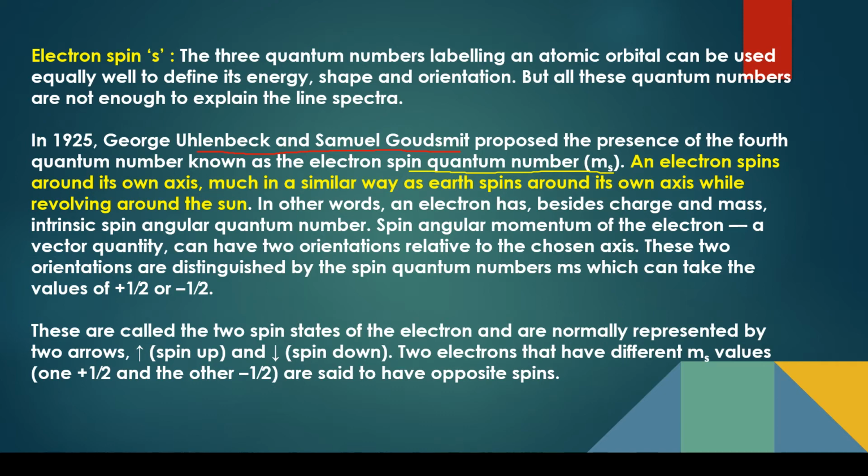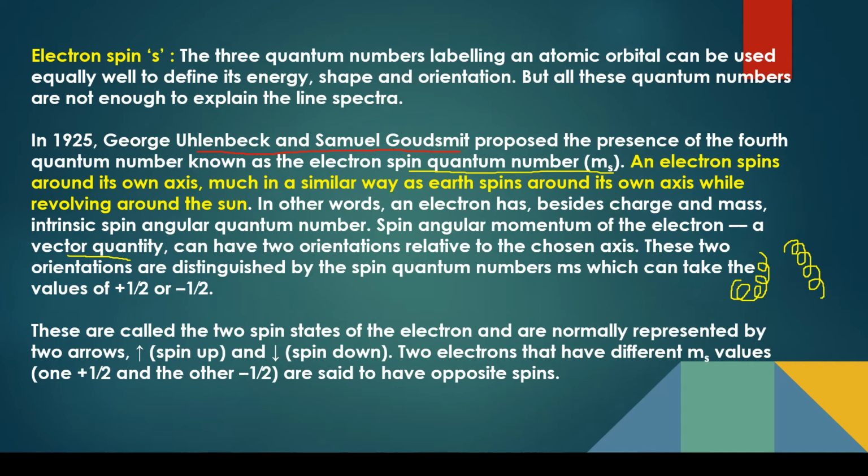So in other words, an electron has charge and mass, and intrinsic spin angular momentum, which is related to the spin quantum number. The spin angular momentum of an electron is a vector quantity, because when the electron is spinning, it can be spinning clockwise like this, or it can be spinning anti-clockwise like this. So in both cases you are talking about the direction, so they are calling it a vector quantity. It can have two orientations relative to the chosen axis.